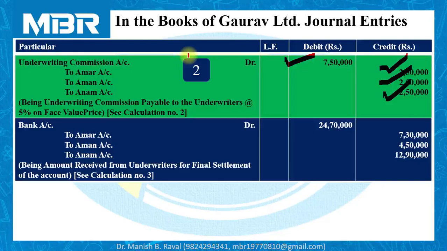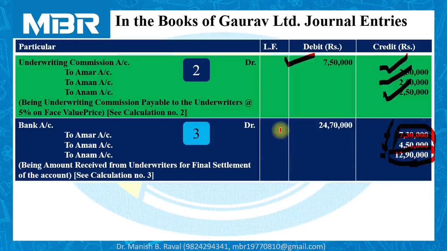Now, last but not least, the entry of final settlement with underwriters. We have completed our calculation of final settlement in calculation number 3. Amount received by the company from underwriter Amar 7,30,000, 4,50,000 rupees received from Aman, the second underwriter, and 12,90,000 rupees received from third underwriter Anam. So 12,90,000 plus 4,50,000 plus 7,30,000.